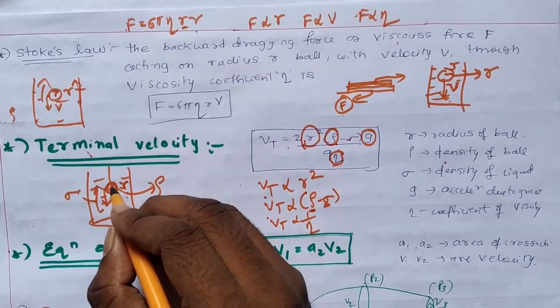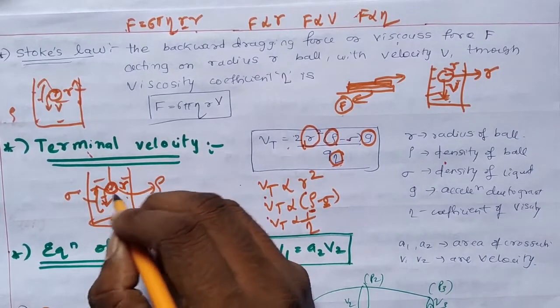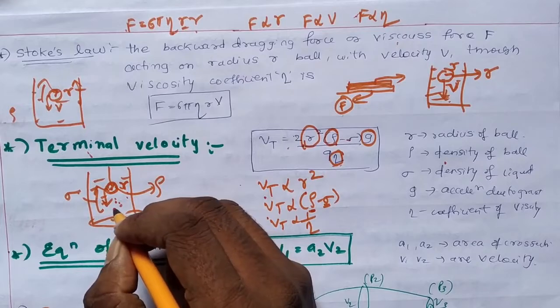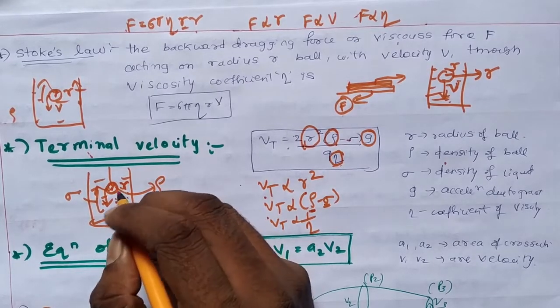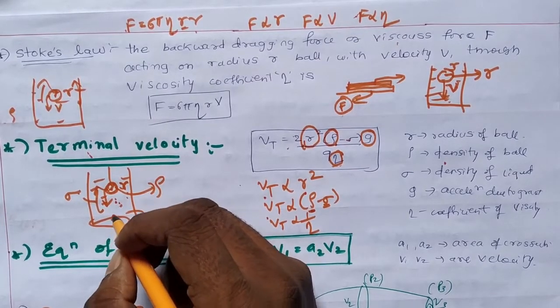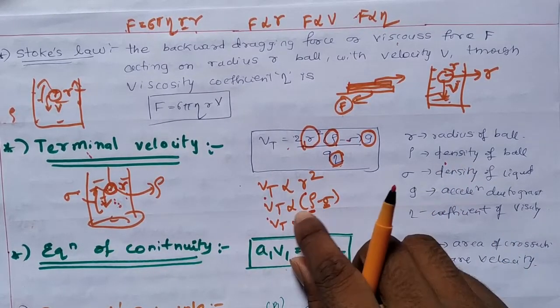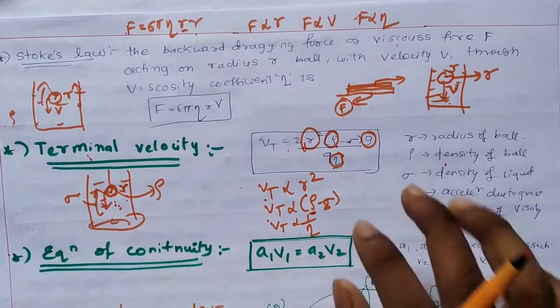If the viscosity is very large, suppose you replace this water with honey, its viscosity is more, so the ball barely moves inside honey because viscosity will be maximum. Terminal velocity becomes very less.